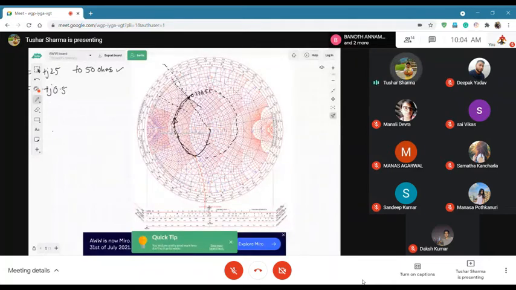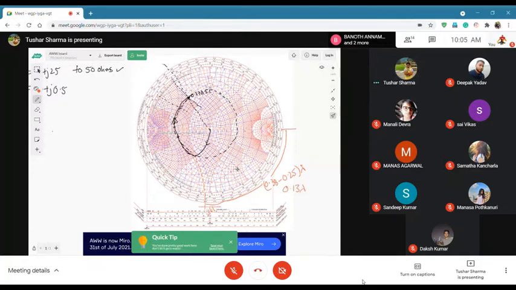Okay, and the length will be, so this is 0.25 and this is 0.39, almost 0.38. So this is 0.38 minus 0.25 lambda, which is around 0.13 lambda.